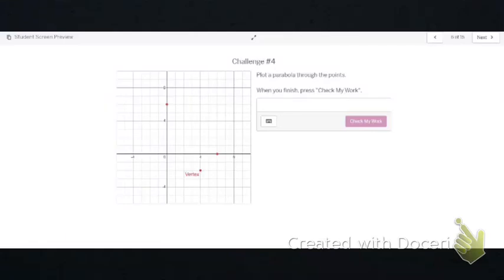Okay, in order to plot a parabola through these points, the first thing I'm going to take note of is the vertex. The vertex clues us in on how many spaces we shift from the origin. It looks like we go 1, 2, 3, 4 to the right, which means we're going to have an x minus 4 inside the squared. Then I see that we go down 1, 2 to get to the vertex. So I'm going to say minus 2. So it's going to be x minus 4 raised to the second power minus 2.